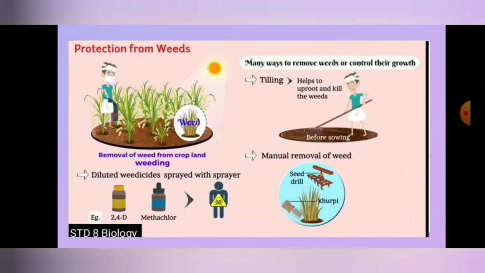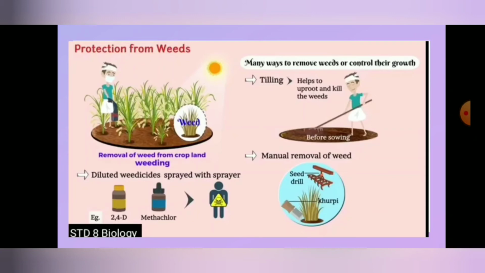Understood? Next, how do we remove the weeds from the plant? That is also very important. See, the farmer is tilling. What do you mean by tilling? Tilling helps to uproot and kill the weeds. Tilling means we make the soil turn over. If you do this, the roots of the weeds become uprooted, so we can easily remove the weeds. This is one method.